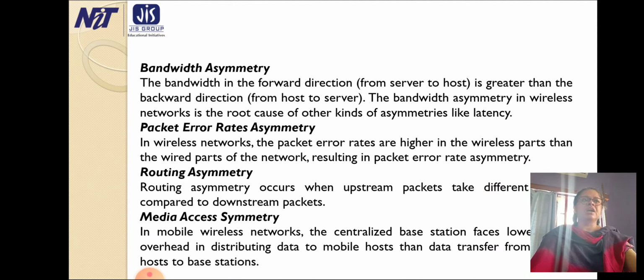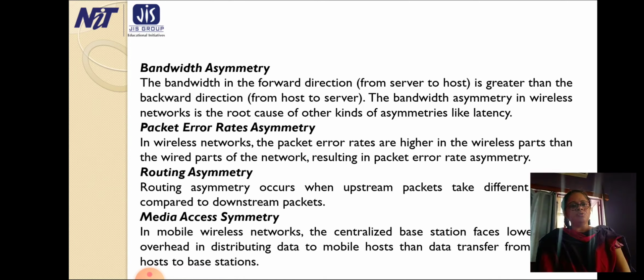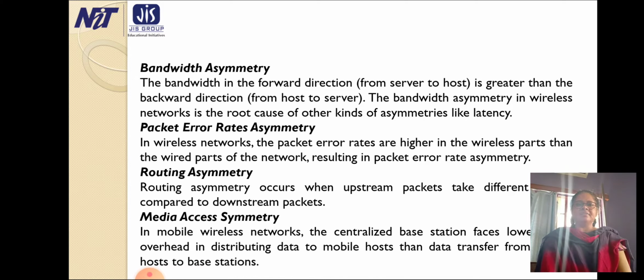Now we start with bandwidth asymmetry. Bandwidth in the forward direction from server to host is greater than in the backward direction from host to server. The bandwidth asymmetry in wireless networks is the root cause of other kinds of asymmetry, like latency.